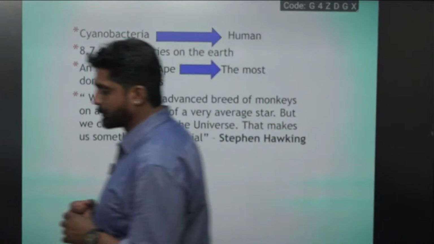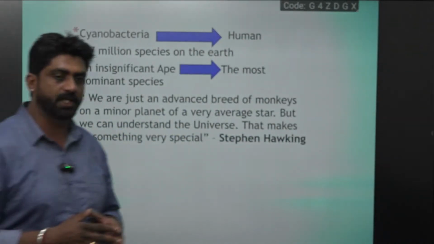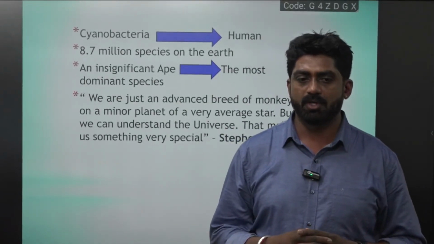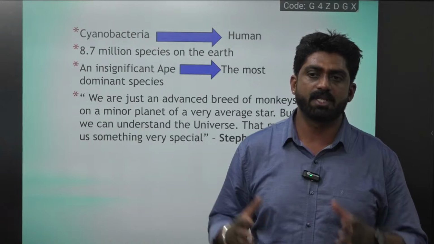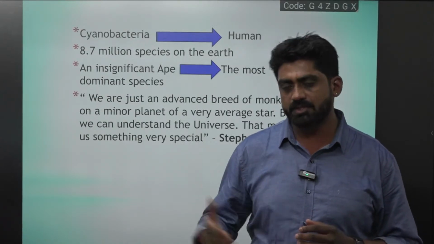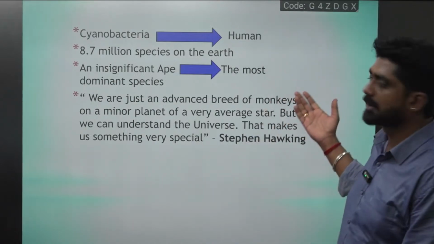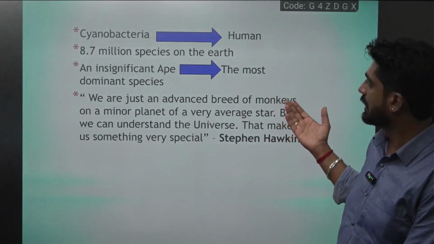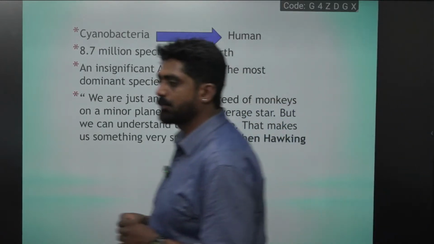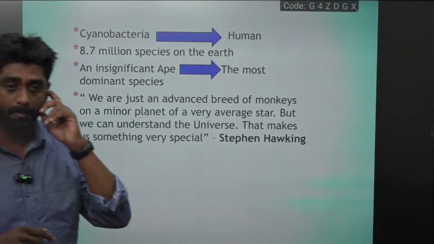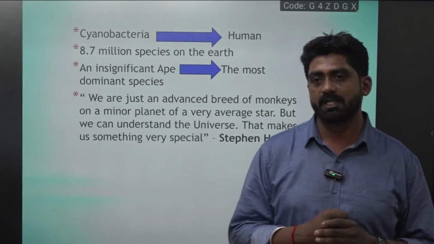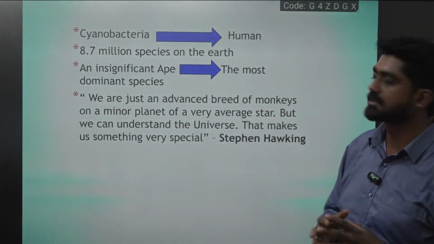So look at this slide. The first organism which emerged on the earth was cyanobacteria, as you all know, and we call it blue-green algae as well. Around 3.8 billion years ago, the first organism which emerged was cyanobacteria. And in due course of time, after millions of years of evolution, it became the Homo sapiens, or the human beings. And this Homo sapiens is just one species among 8.7 million species on this earth, and this one species is controlling the remaining 8.7 million species.